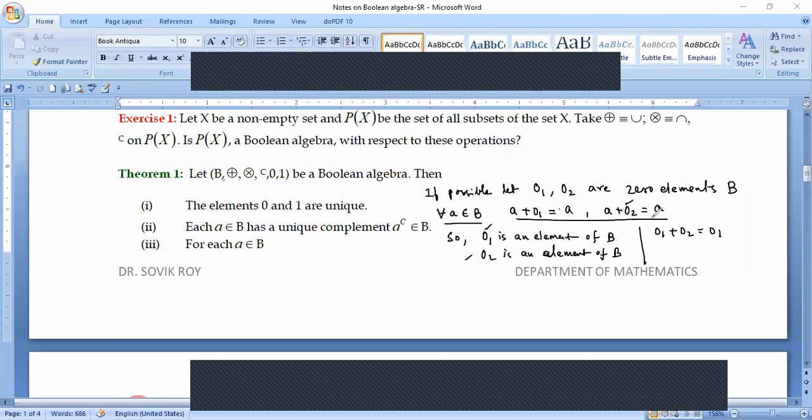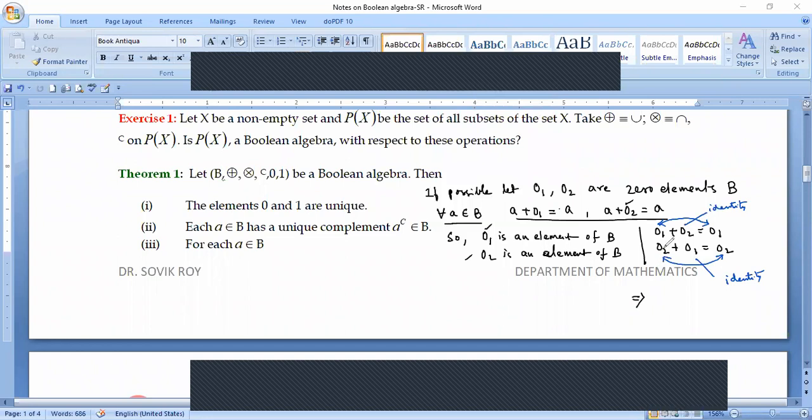0₁. In place of A, I have considered 0₁. And here in place of A, I am going to consider 0₂. So I'm going to write 0₂ + 0₁ equal to 0₂. This means that in this case, we are treating this element 0₁ as my A, and here I'm considering 0₂ as my A. And here I'm considering this as the identity, and here I'm considering this as my identity. If you are confused, that's why I'm writing it, showing you.